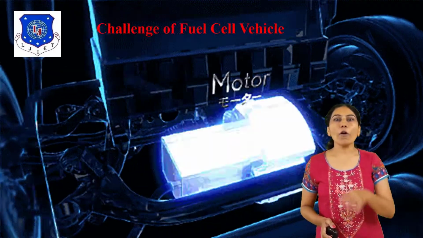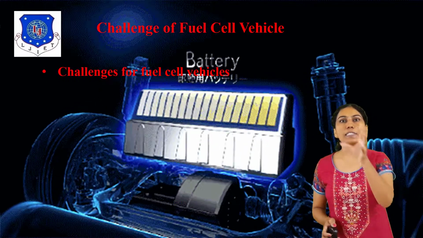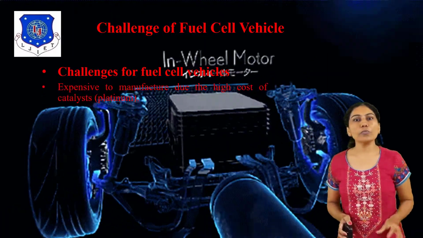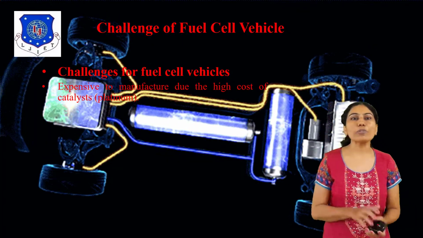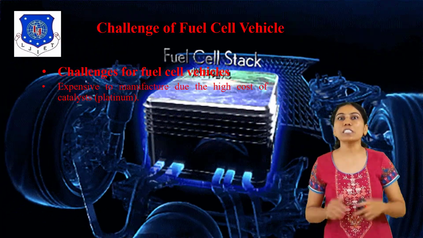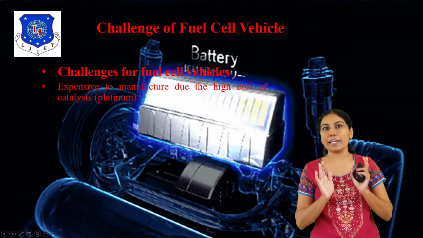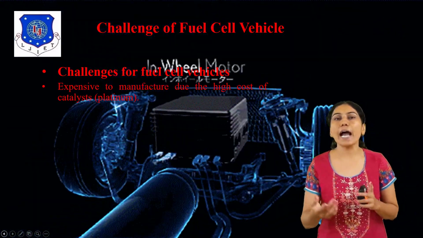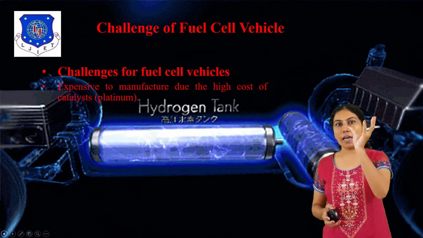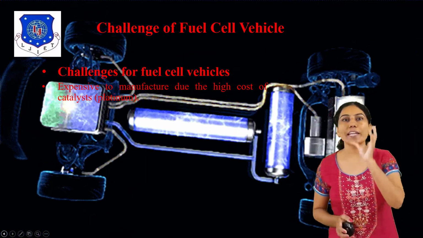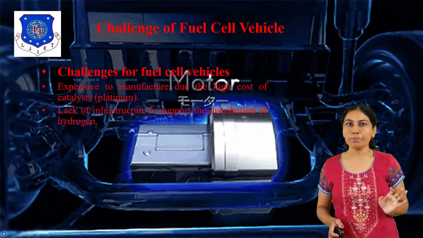Then the second point is the disadvantages, the challenges of the fuel cell vehicle. The first point is that it is very expensive to manufacture due to the high cost of the catalyst. Which type of catalyst? Platinum catalyst. The cost is very high, so the manufacturing process is very expensive because of the use of platinum as a catalyst.